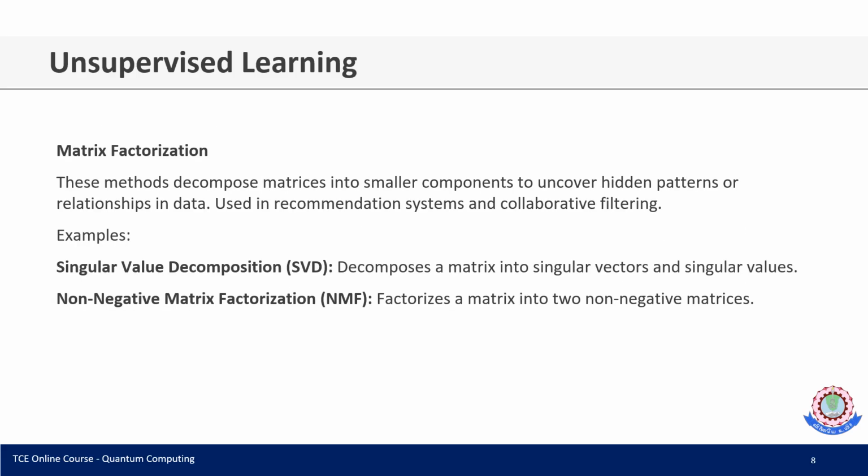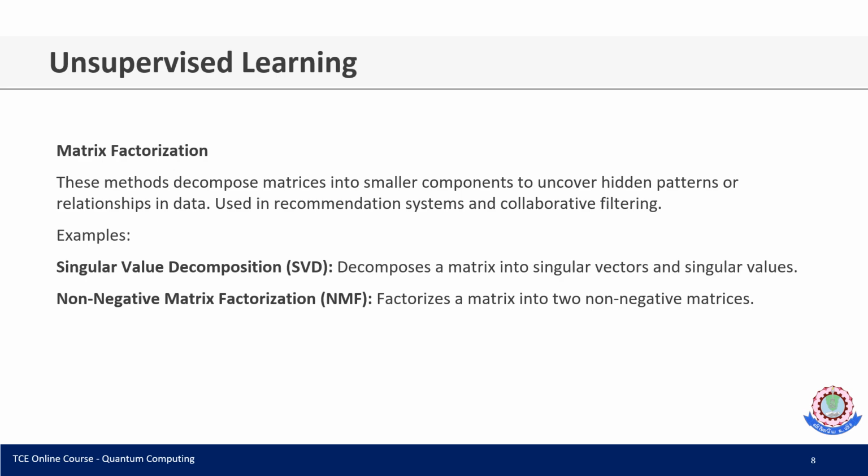In unsupervised learning, matrix factorization is a very important technique. These methods decompose the matrix into smaller components to uncover hidden patterns or relationships in data. Matrix factorization is very useful in recommender systems and collaborative filtering.